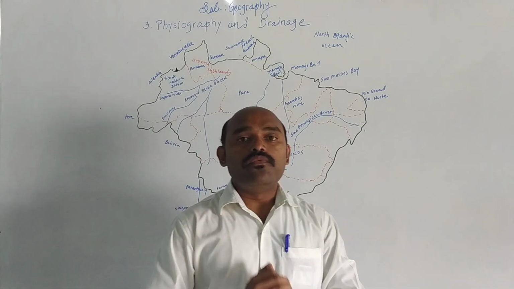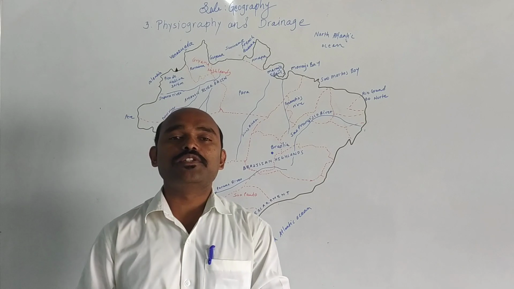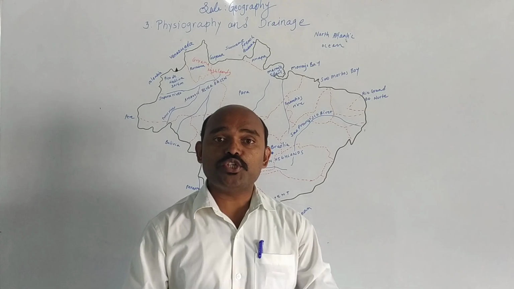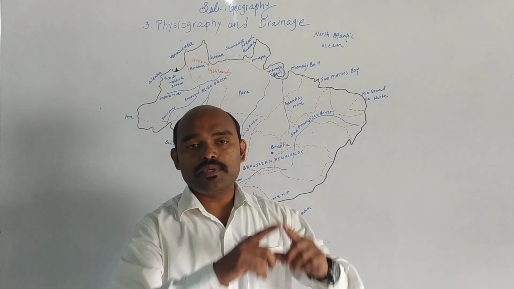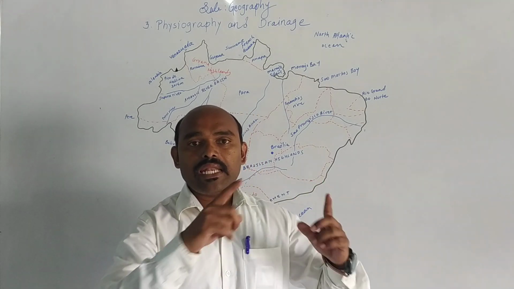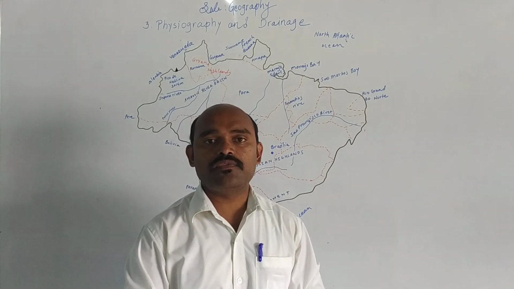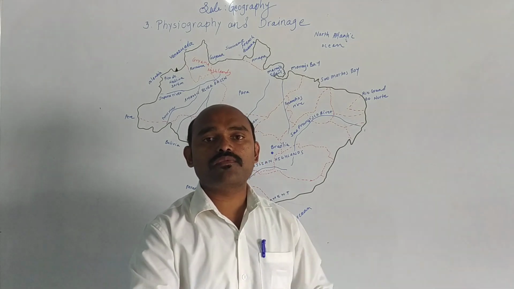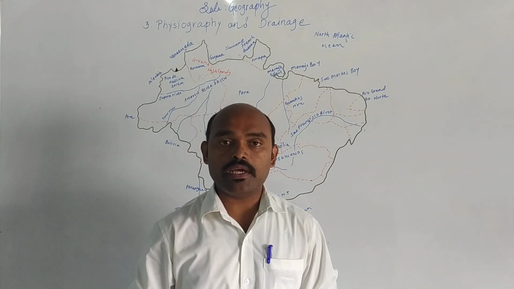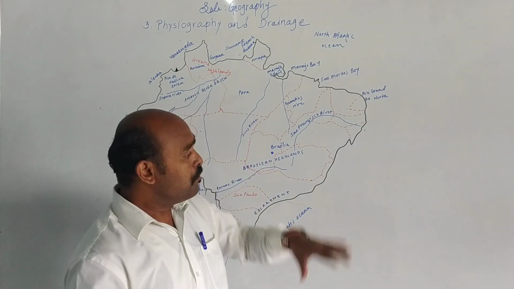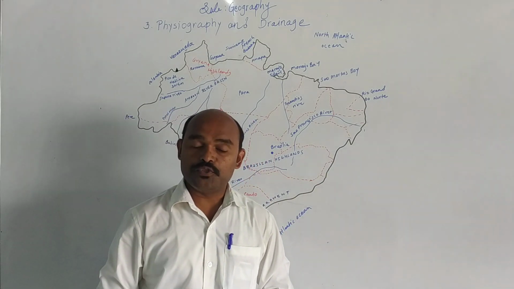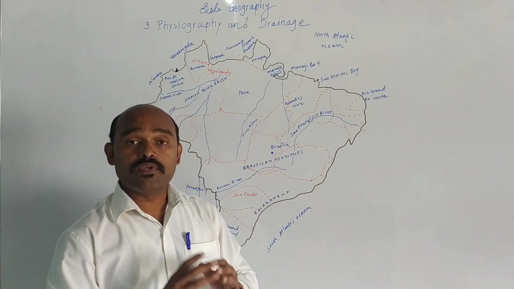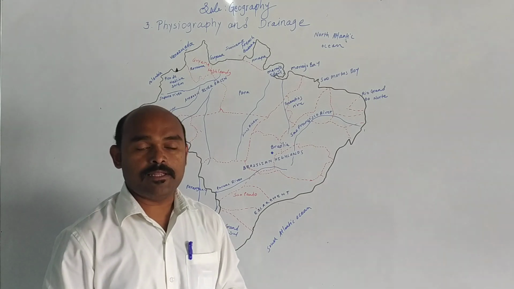Now today we are going to discuss the physical features of Brazil. As India has the major 5 physical features on the mainland, and the 6th one is the island which is separated from our India but is a part of our India, likewise, Brazil also has physical features. So today we are going to discuss the physical features of Brazil.